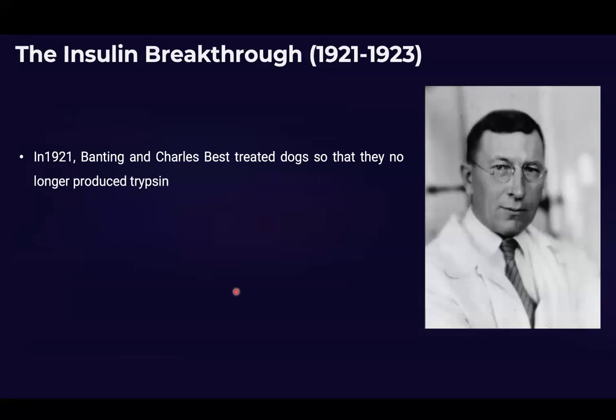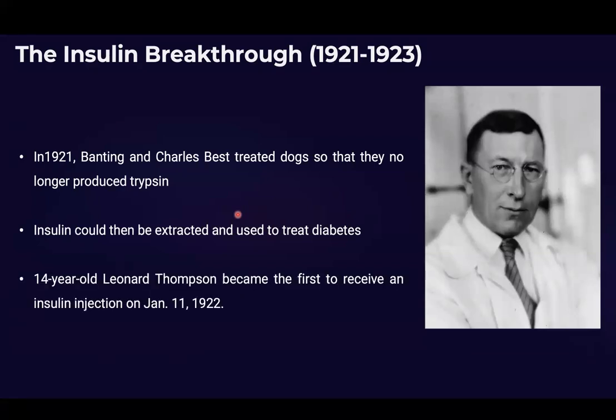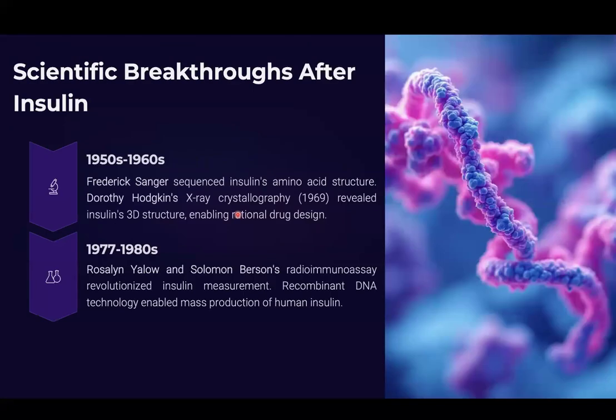So as I said, Banting and Charles Best treated dogs. In those days, dogs were used for various testing, and they treated them in such a way that the dog was no longer producing trypsin. If there is no trypsin, that means you are able to extract insulin. So this insulin can be used. Exactly the same isolated insulin was used for treating Leonard Thompson in 1922.